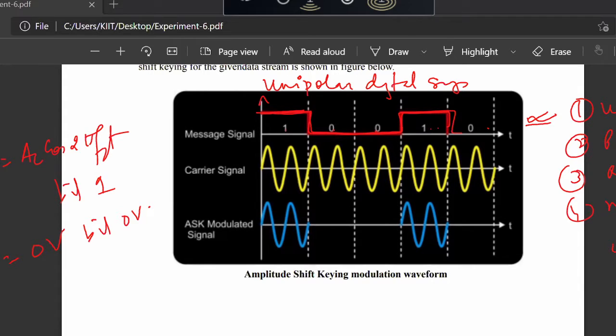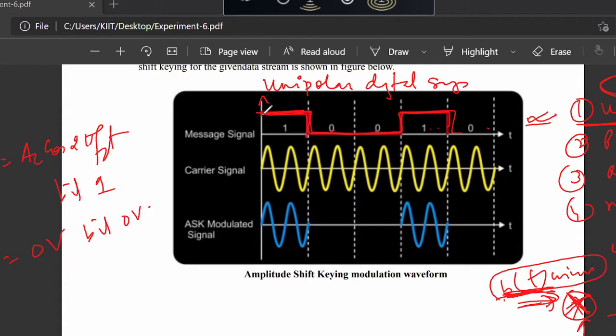Under all these line coding techniques, to perform binary ASK modulation, our digital signal should be in the unipolar form. Only then can we use a multiplier. If our binary input signal is in a unipolar form, then we can simply multiply it with the carrier signal Ac cos(2π fc t), and we can perform the binary ASK modulation. So to use a simple multiplier, we should have our input signal in the unipolar form.